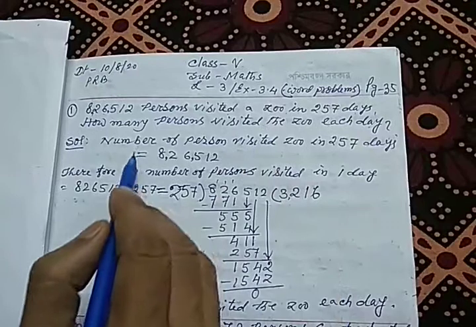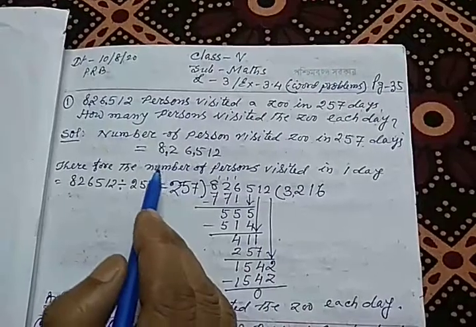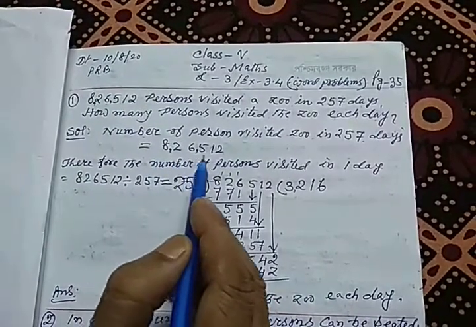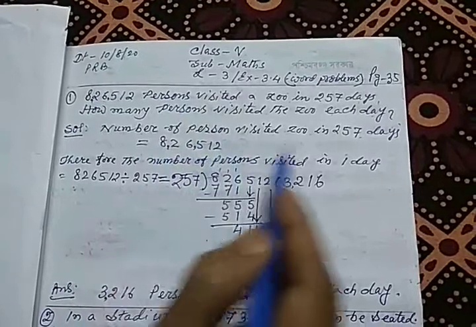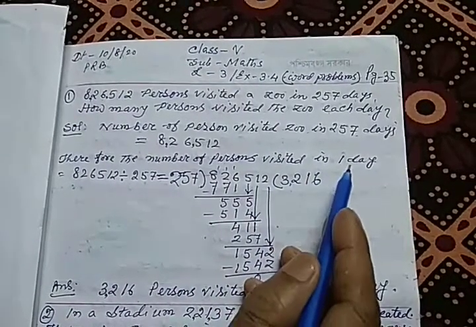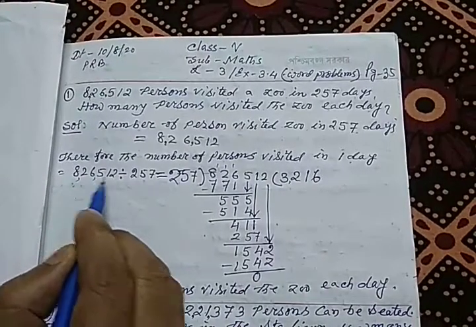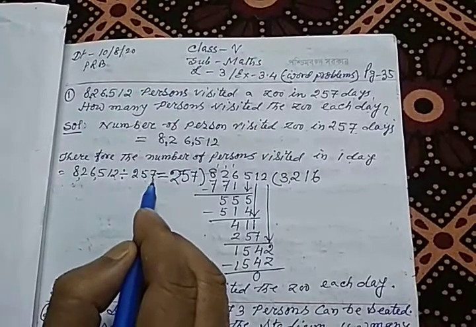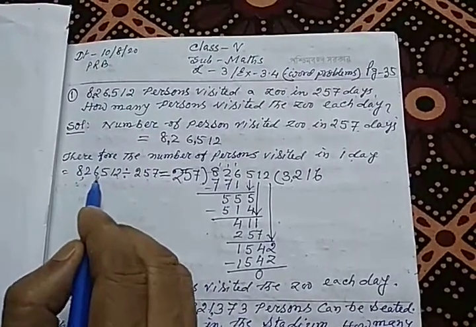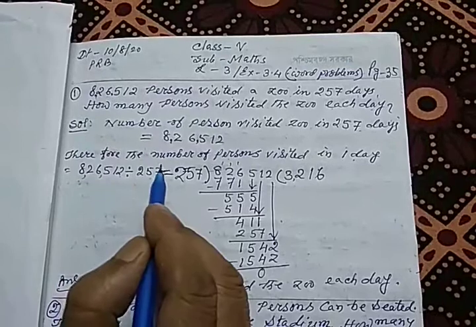That means we can say the number of persons who visited the zoo in 257 days equals 8,26,512. Therefore, to find the number of persons who visited in one day, we can write 8,26,512 divided by 257.